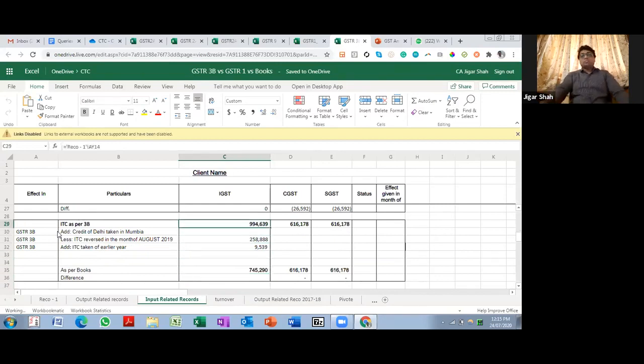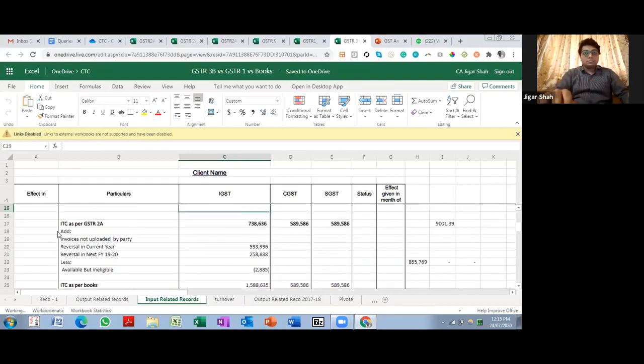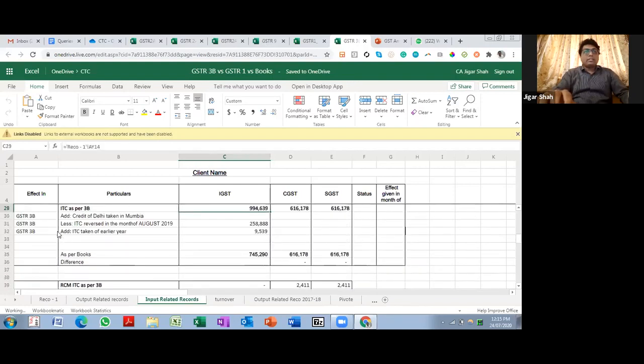Now ITC as per 3B. Over here we arrive at ITC as per 3B. This is the actual credit that I have taken, and this is the actual credit that I am supposed to take. So over here what I'm finding is, this was the additional credit that I took in 3B, and this is the action that I need to take in next year's 3B.